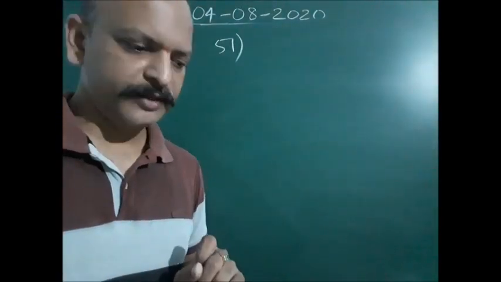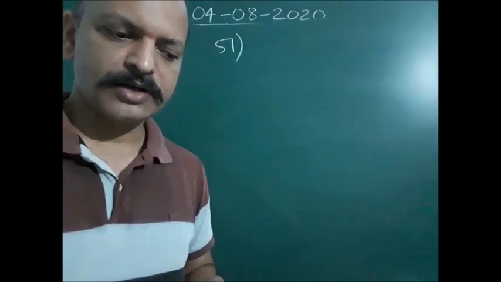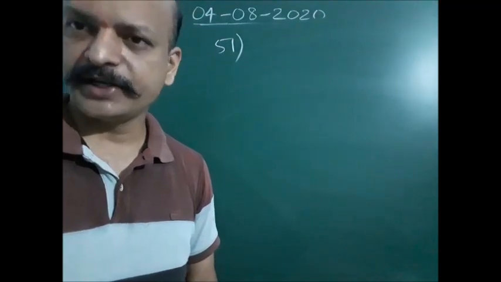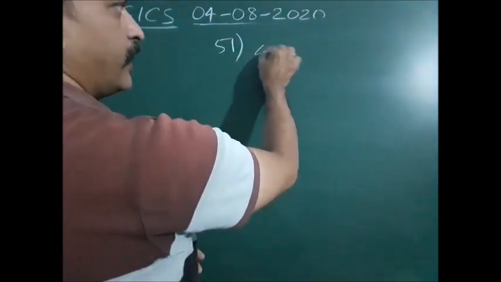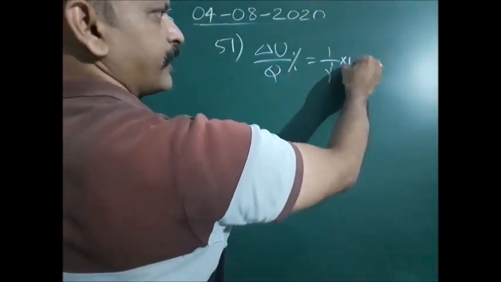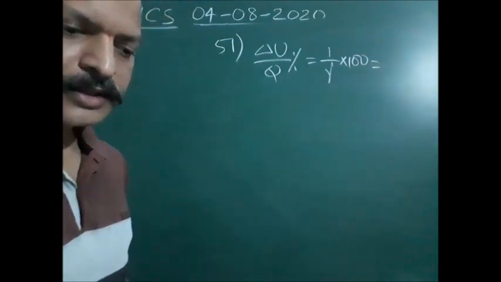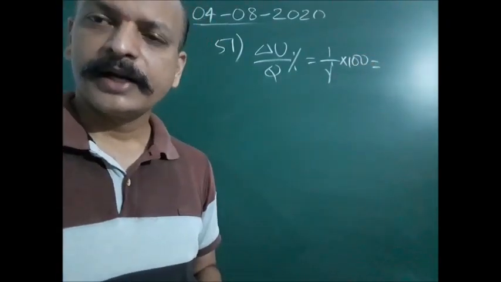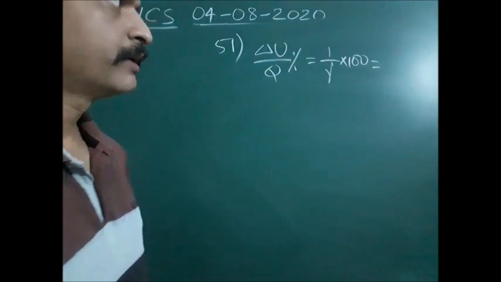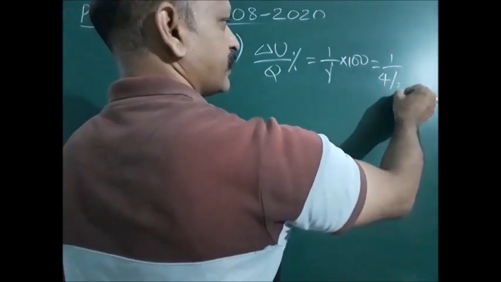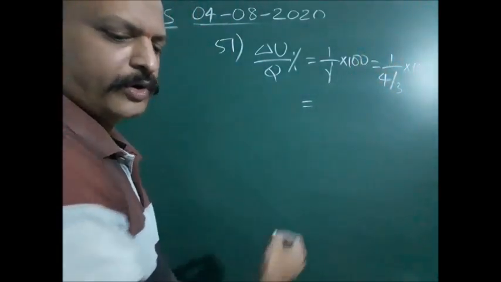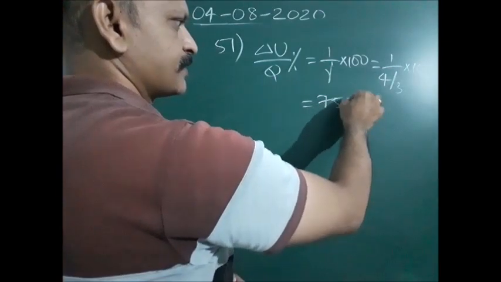Next, let us see the question number 51. That is, if a triatomic gas is heated at constant pressure, the percentage of heat energy which is used to increase its internal energy. So again, delta U out of Q percentage is nothing but 1 by gamma into 100. This is triatomic gas. Triatomic gas value of gamma is 4 by 3. Okay, therefore 1 by 4 by 3 into 100, that will be going up. 300 by 4 is nothing but 75%. Okay.